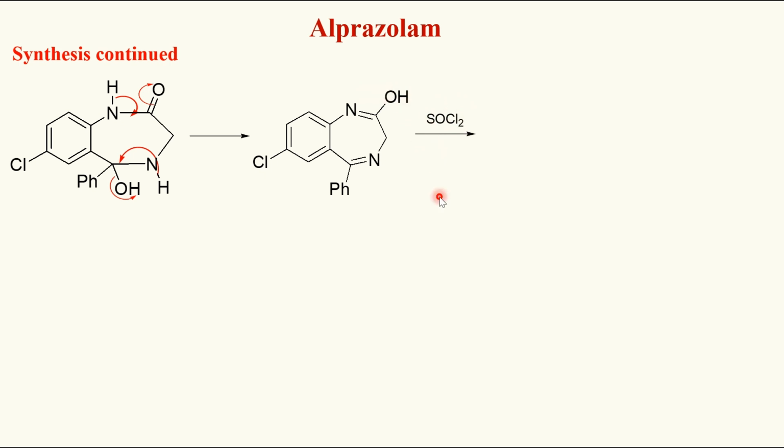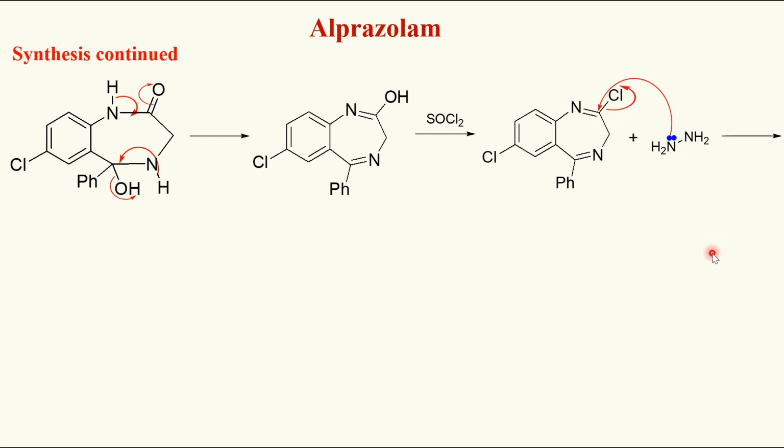The chloro gets attached onto the carbon by replacing the OH. I'll get the corresponding chloro derivative. This chloro derivative I treat with a 2 nitrogen donor, that is hydrazine. The lone pair of electrons on the nitrogen attacks the carbon which is electron deficient as it is flanked between two electron withdrawing groups, nitrogen and chlorine. And chlorine gets kicked off as HCl and I'll get the corresponding hydrazino derivative of benzodiazepine.